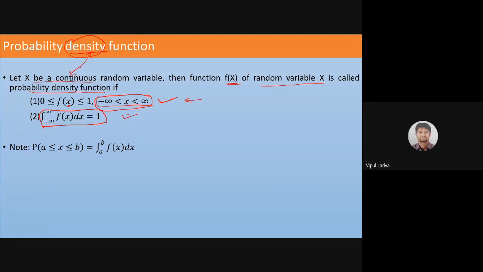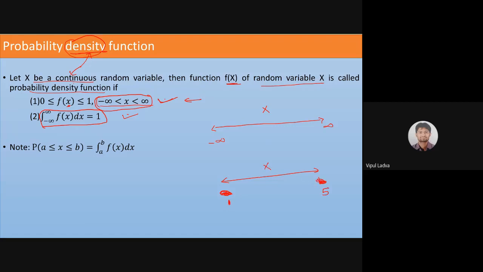Now why am I using summation? Because we know that if we are dealing with an interval, minus infinity to infinity, or in other cases, the interval a to b, or 1 to 5, or 3 to 7. Now, if my random variable x is a continuous random variable, chalo specific example, a is 1, b is 5.